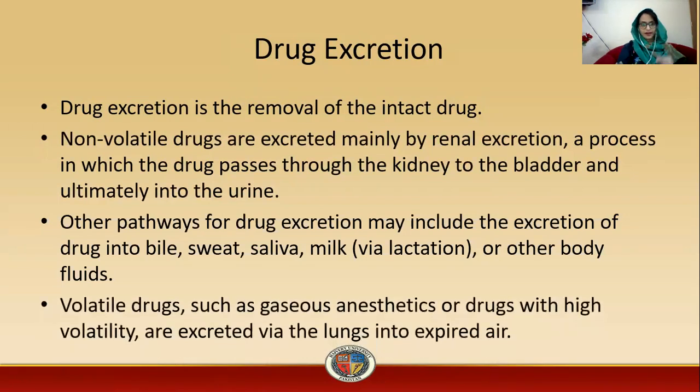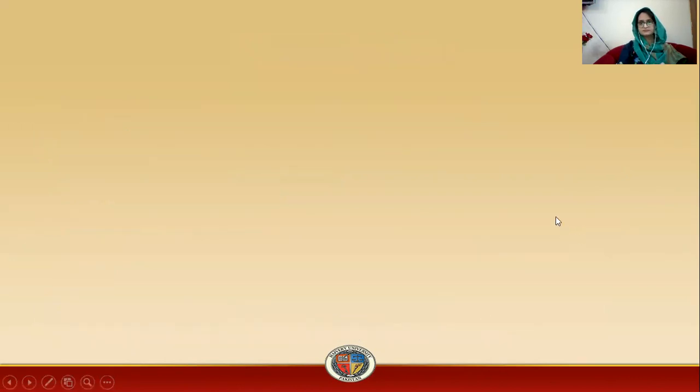Then come volatile drugs. Volatile drugs such as gaseous anesthetics, or drugs with high volatility, are excreted via the lungs into the expired air. As you know, volatile drugs or gaseous anesthetics are taken through the inhalation route. For their elimination, the drug gets eliminated through the lungs into the expired air. In this form, the volatile drugs get excreted from the body.